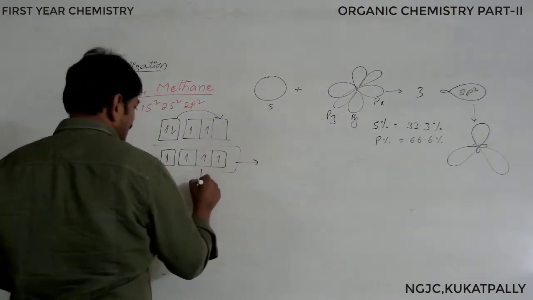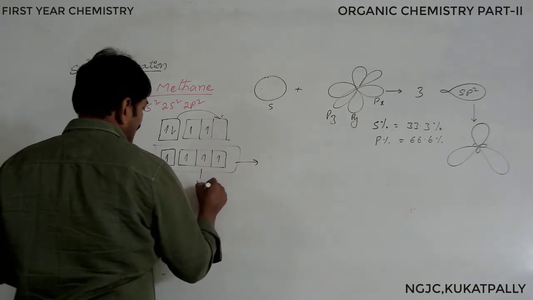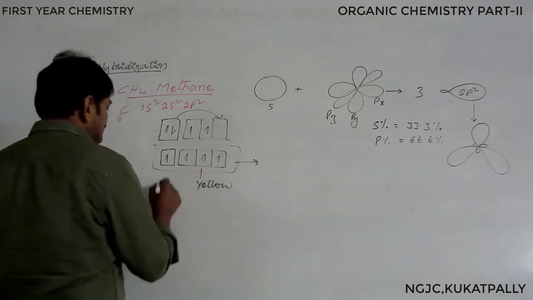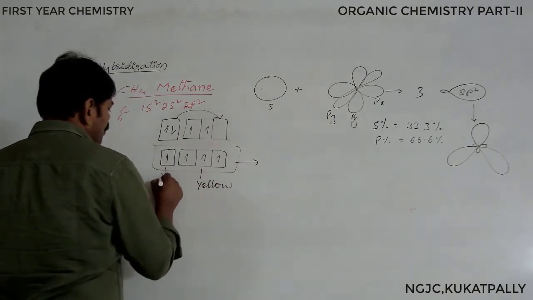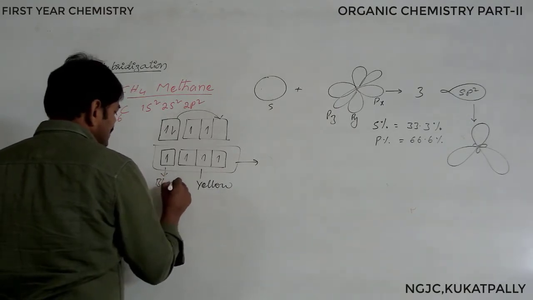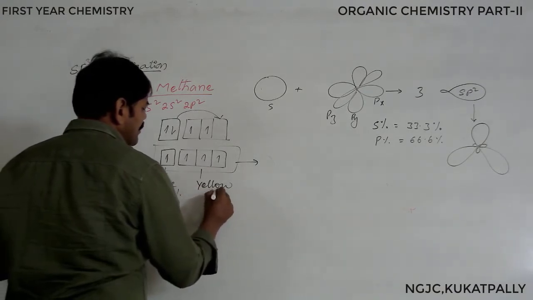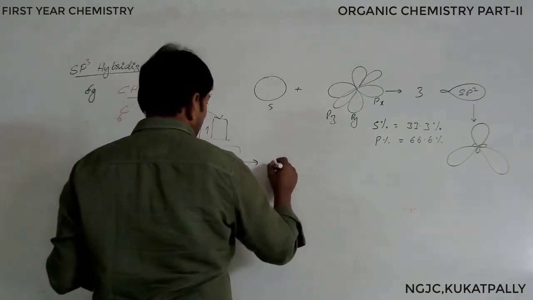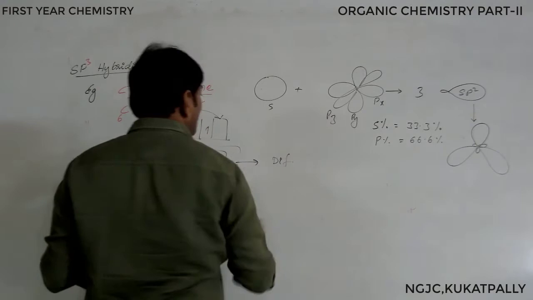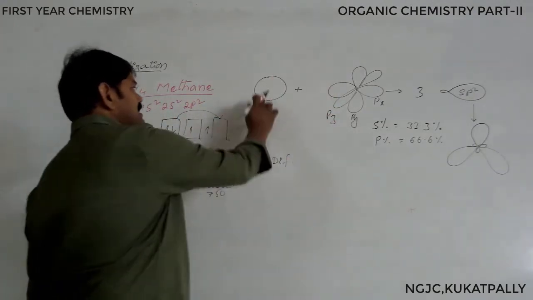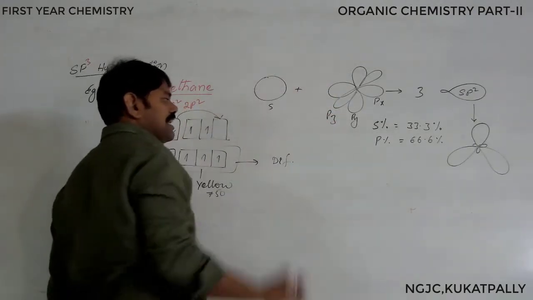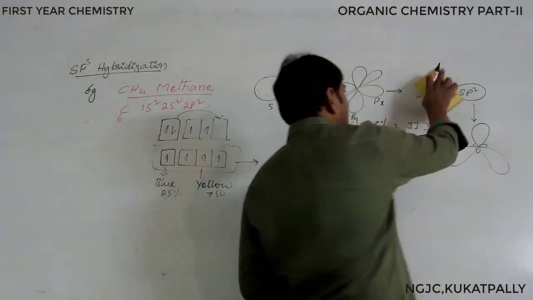Similarly, in hybridization we are discussing the same: 1 s orbital and 3 p orbitals result in 4 sp3 hybrid orbitals.